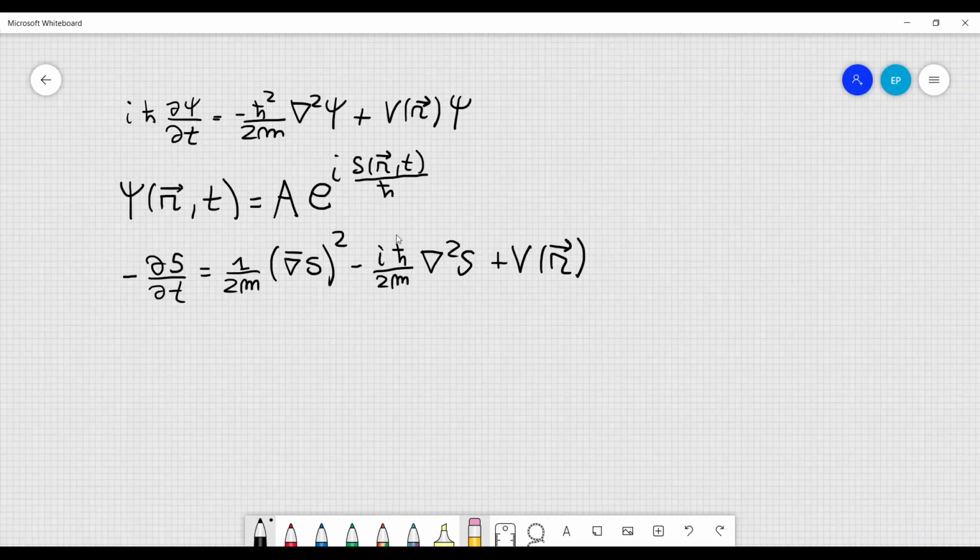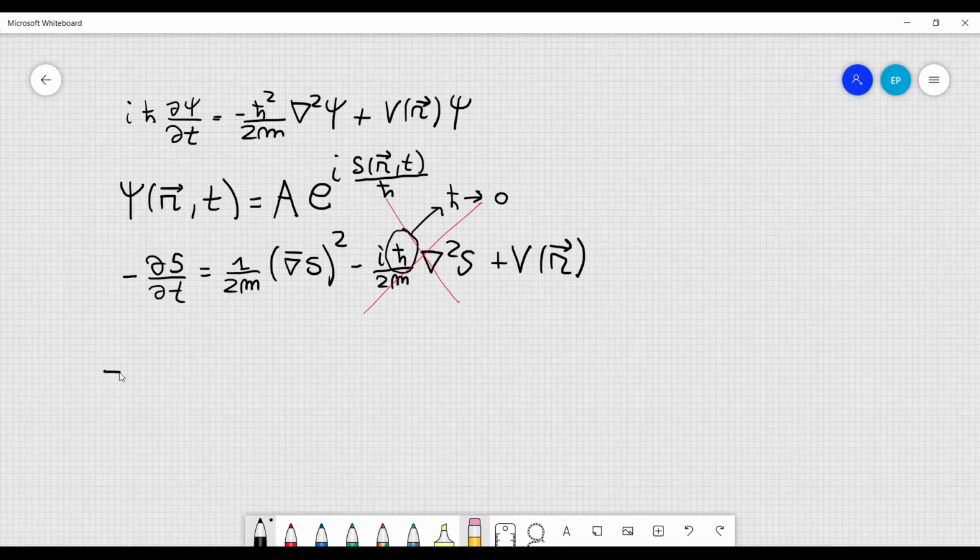Now what we are going to do is we are going to assume that the term that multiplies h bar here is going to be neglected. So it's as if we set h bar approximately equal to 0, which is something that can be done in classical mechanics. After all, h bar does not appear. So h bar is something that tells us how energy is quantized, for example. So if we set h bar equal to 0, it means that we do not have quanta anymore. We have something that's going to be continuously distributed. This is something that can help us find something related to classical mechanics, not anymore to quantum mechanics. And if we do that, this term here can be neglected.